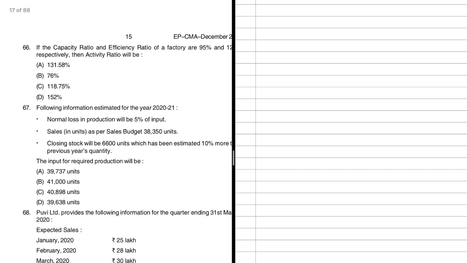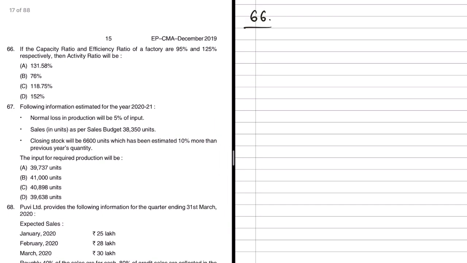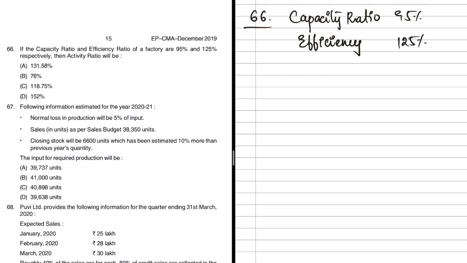We have a practical question here in the form of 66. It's a very simple, straightforward question. What they've asked is, if capacity ratio, this is from ratio chapter, capacity ratio, they say, is 95% and efficiency ratio is 125%. So that is given.